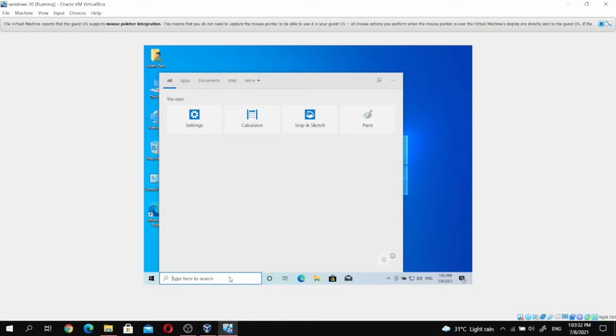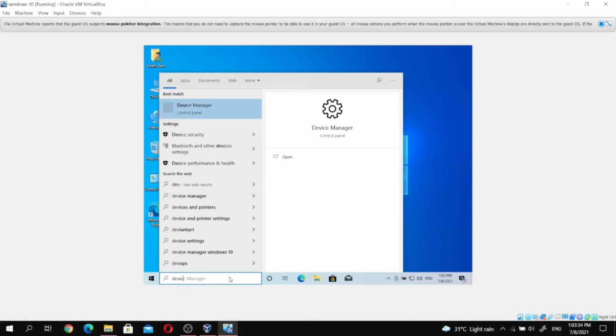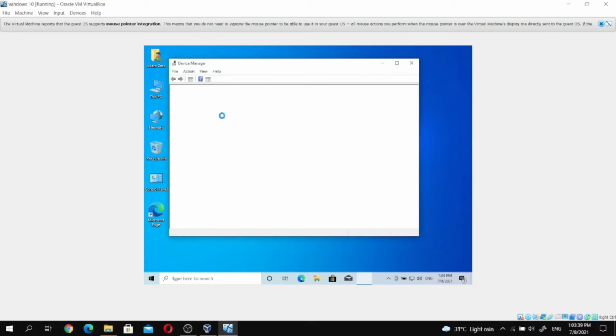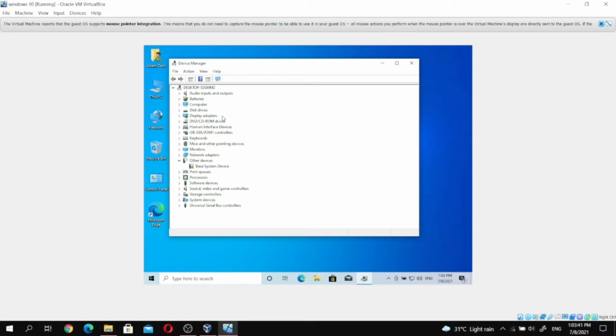Firstly, we search for device manager, then we choose the desktop.